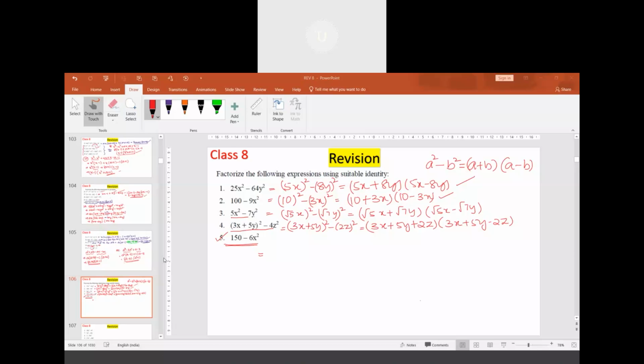We can take 6 as common. What is 150 divided by 6? 25. So if 6 is taken out, we get 25 minus x square. This can be written as 5 square minus x square. So 6 times 5 plus x into 5 minus x.